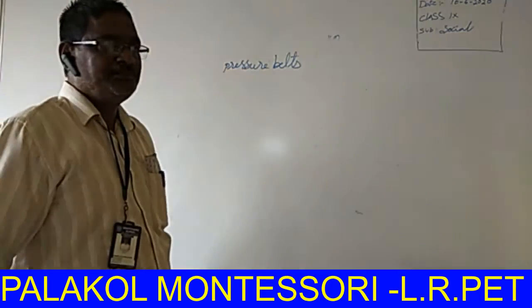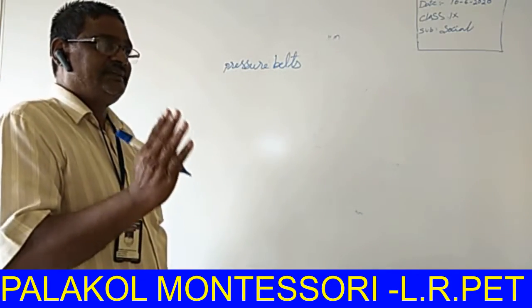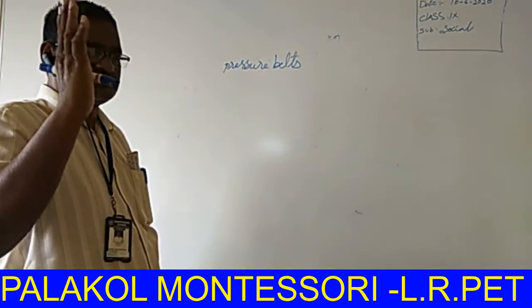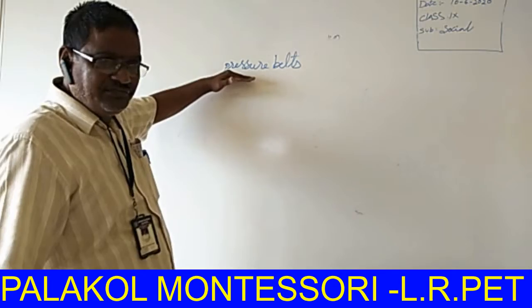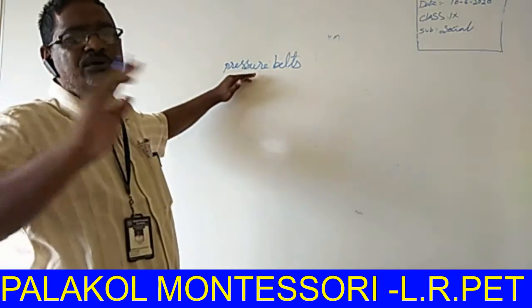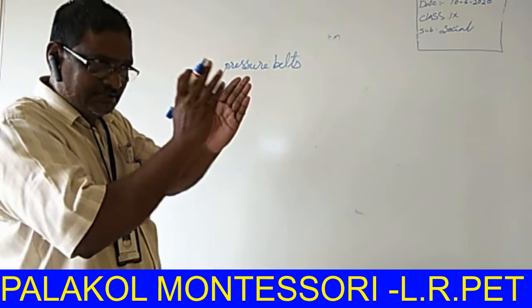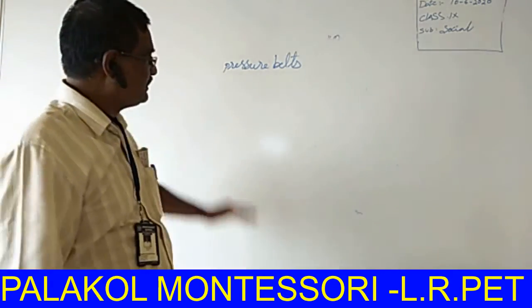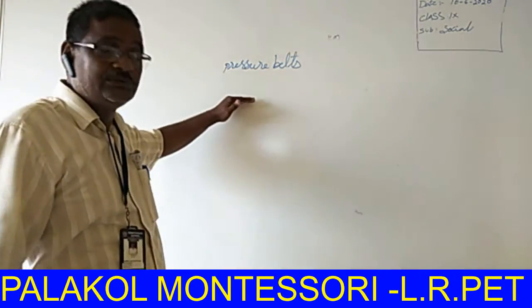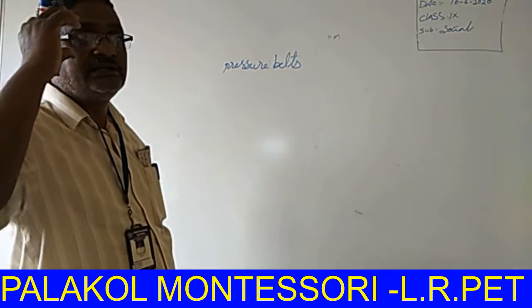Listen, the Earth and its divisions. This is called pressure belts. The scientists divide the Earth into 7 important pressure belts. Why? Generally, the Earth has no uniform temperature. The temperature differs from place to place. For that reason, the Earth was divided into 7 important zones.